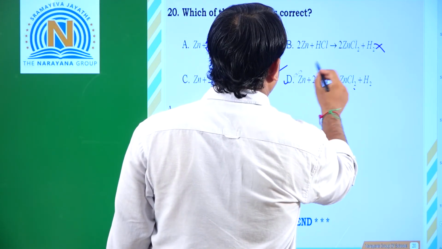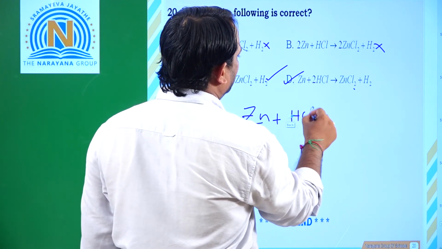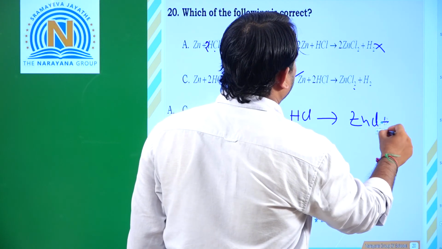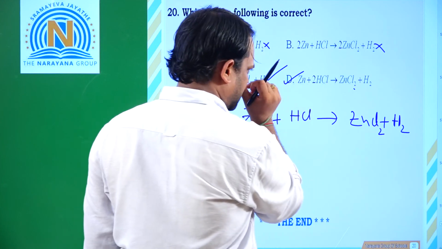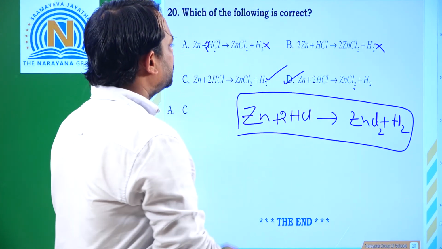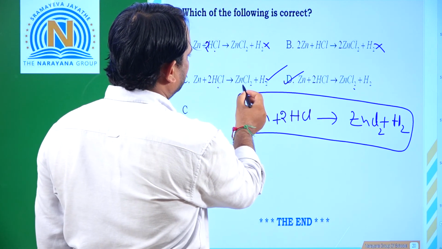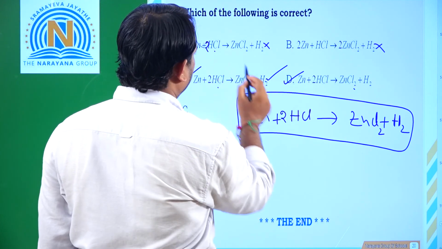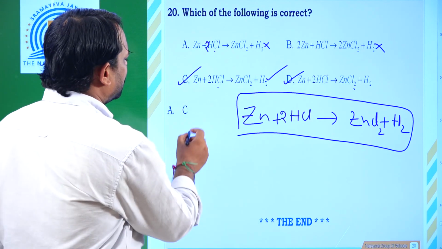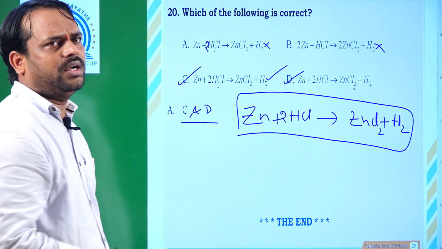This is also correct. So the balanced equation is zinc plus hydrochloric acid gives rise to ZnCl2 plus H2, with 2HCl. So this is correct. Which of the following is correct means zinc plus hydrochloric acid gives rise to zinc chloride plus hydrogen. But both the options given are correct. That means the answer is both C and D. Clear?